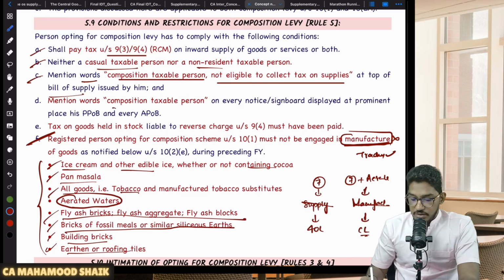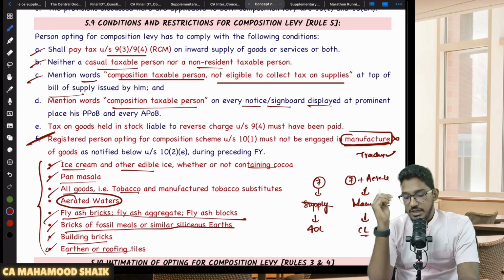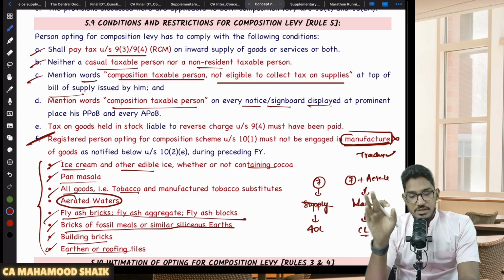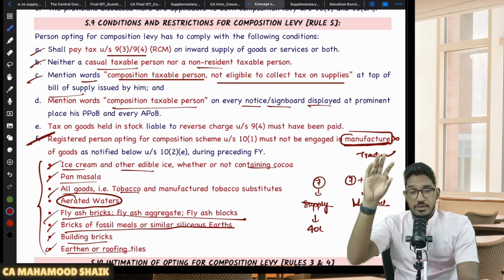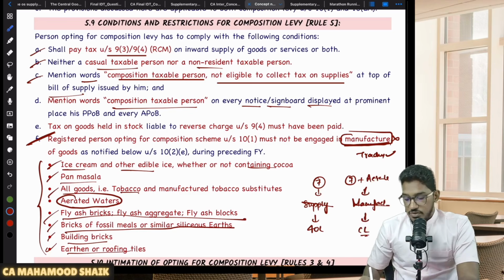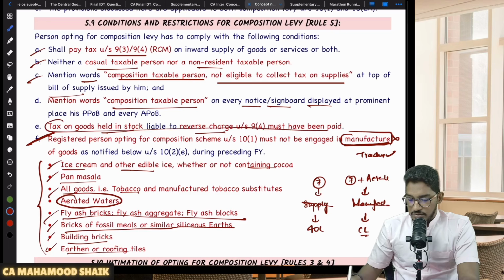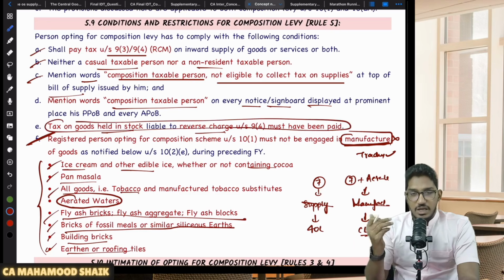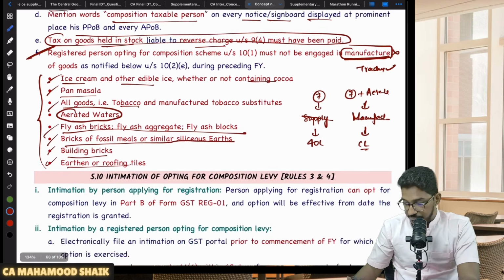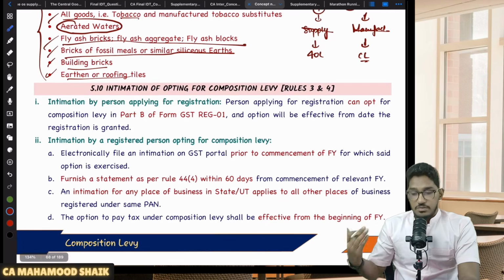And you have to mention the words composition taxable person on every notice or signboard displayed at a prominent place of your principal place of business and additional place of business. At a very prominent place, you have to mention that you are a composition taxable person. And tax on goods held in stock liable to reverse charge must have been paid. This is not relevant. You can ignore this. So in case you are liable to pay GST under RCM under 9 subsection 4, you have to discharge it. Next. Sir, now what is the procedure?